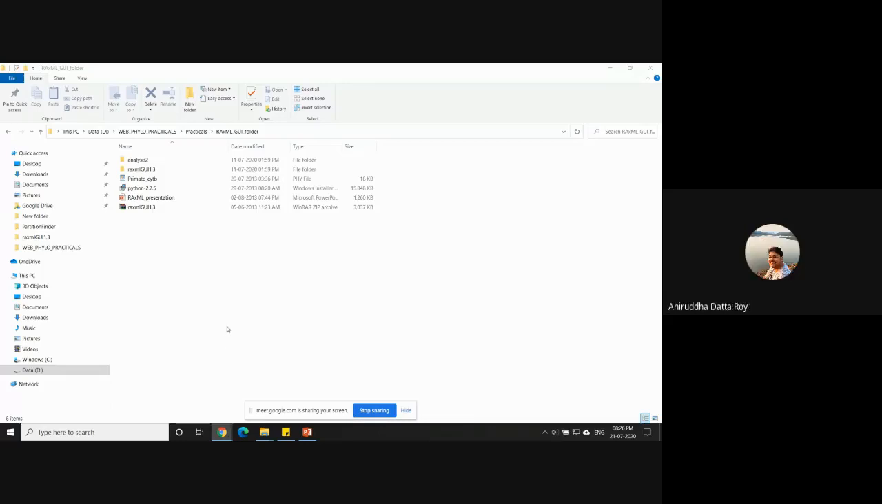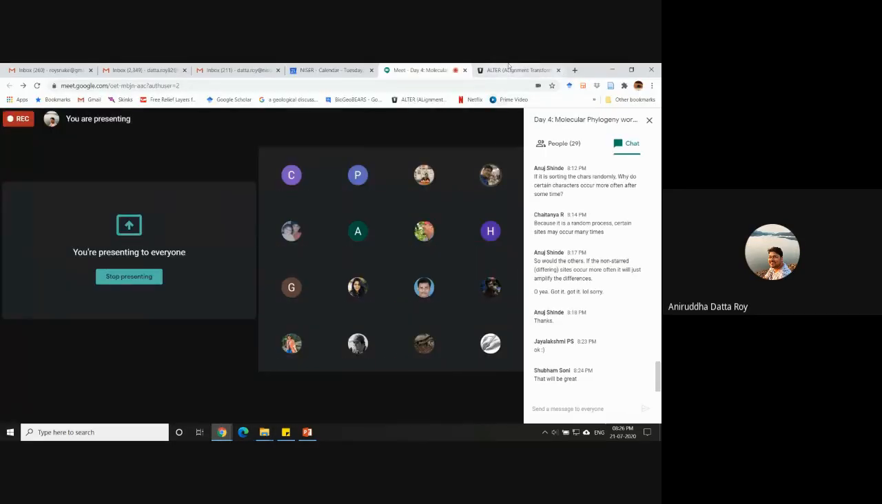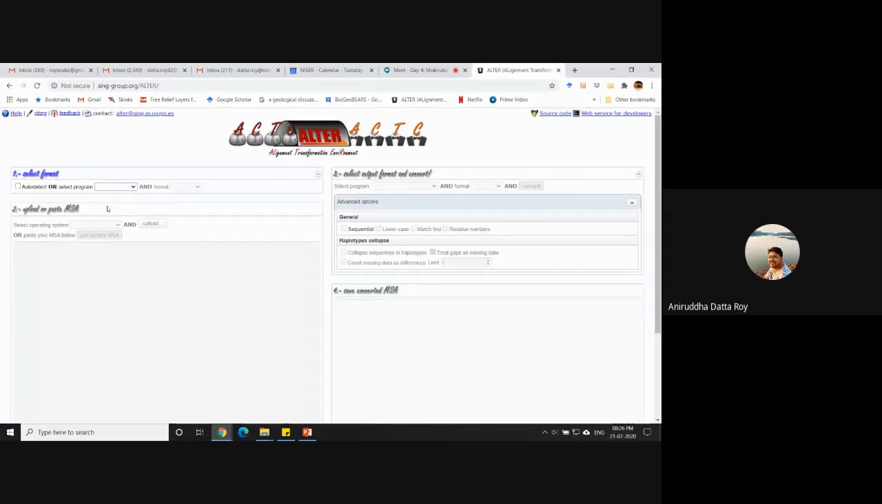Yes. Okay. So before I start with RaxML, there's something I should get out of the way first. Someone was asking about interleaved versus sequential. So let me just quickly show that. I'm just going to show it in Alter. I can show it in the primate data itself.